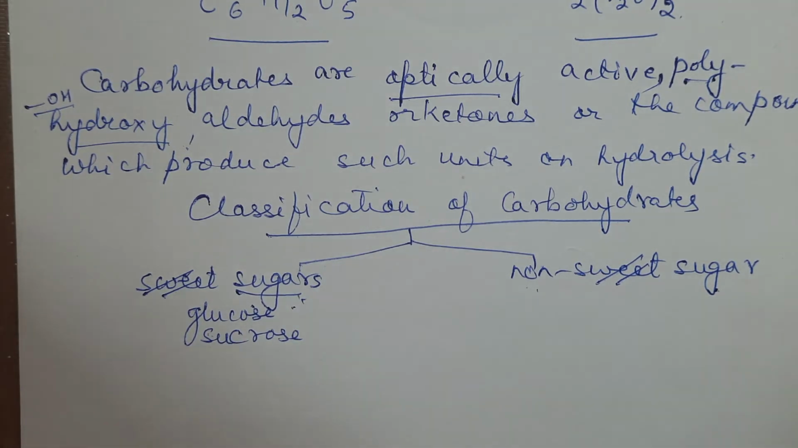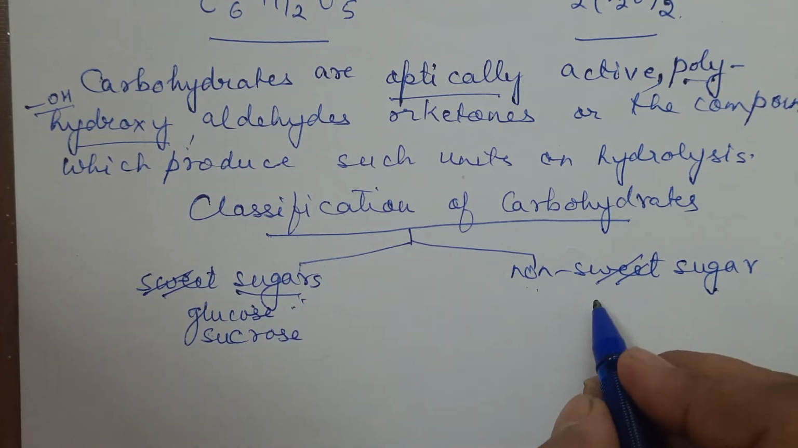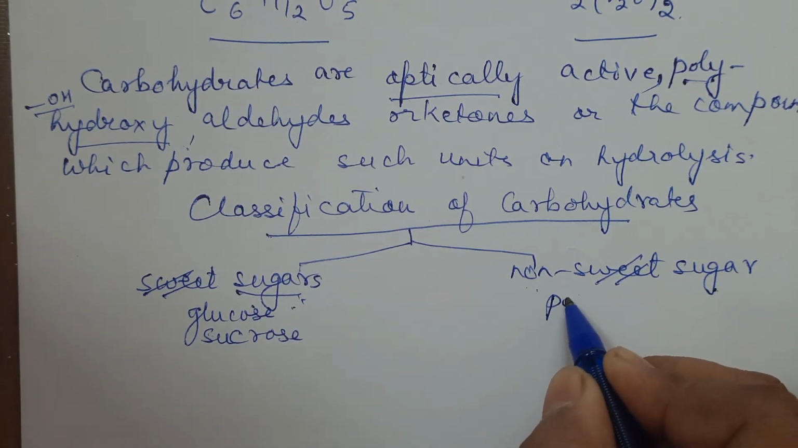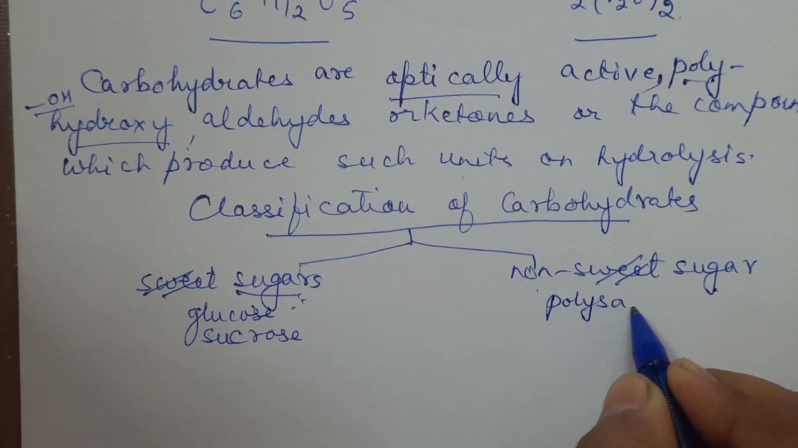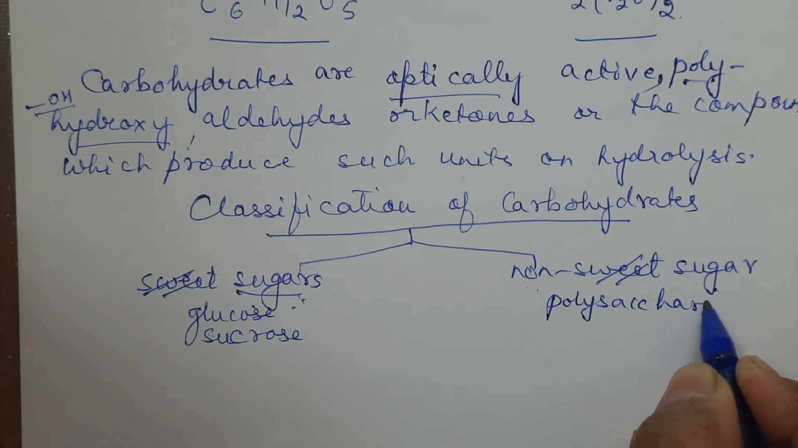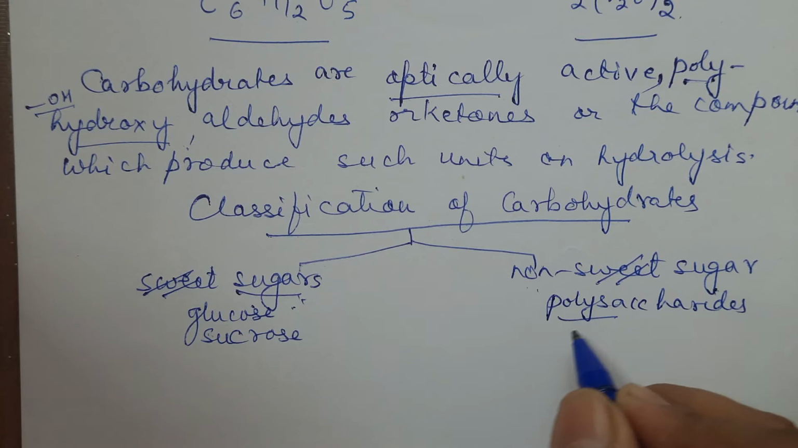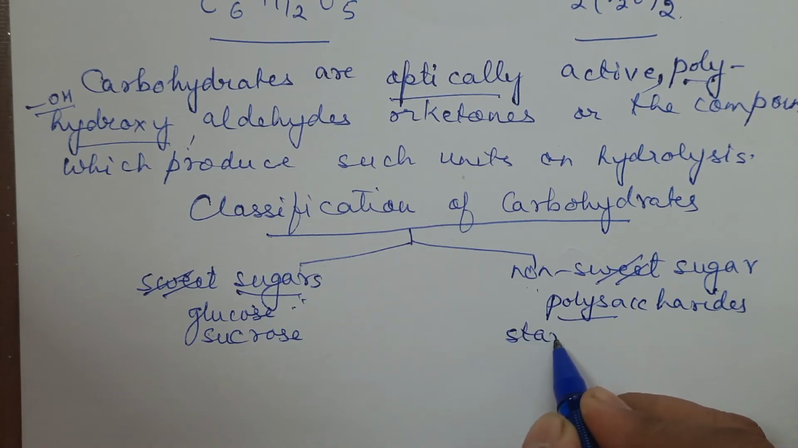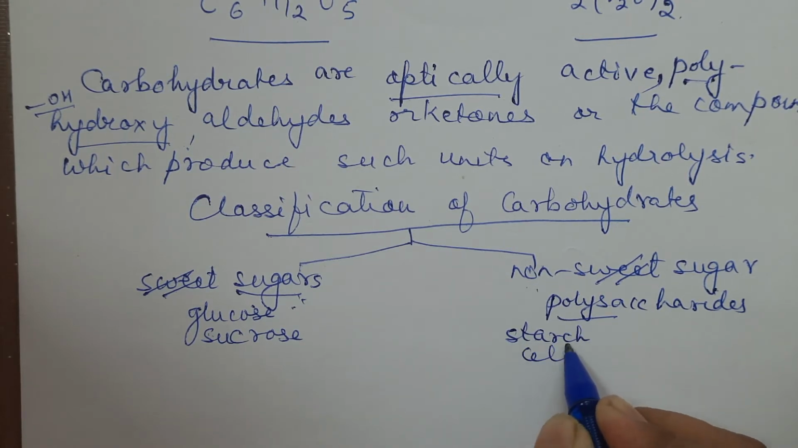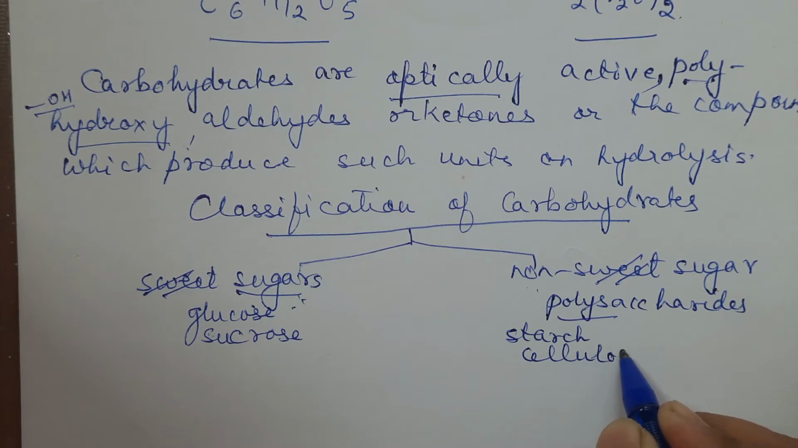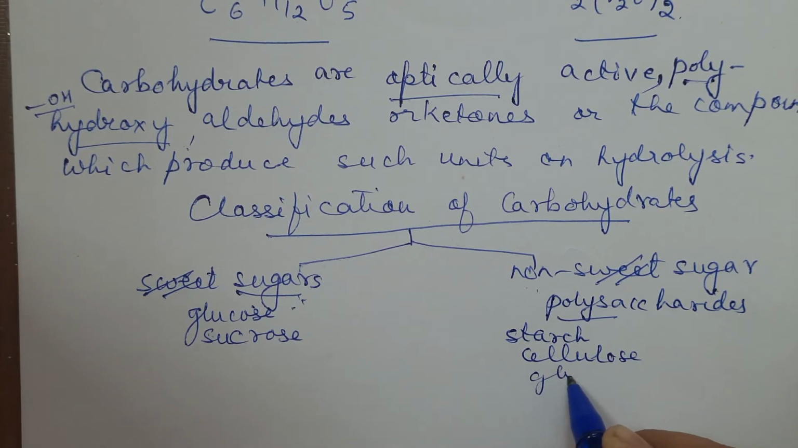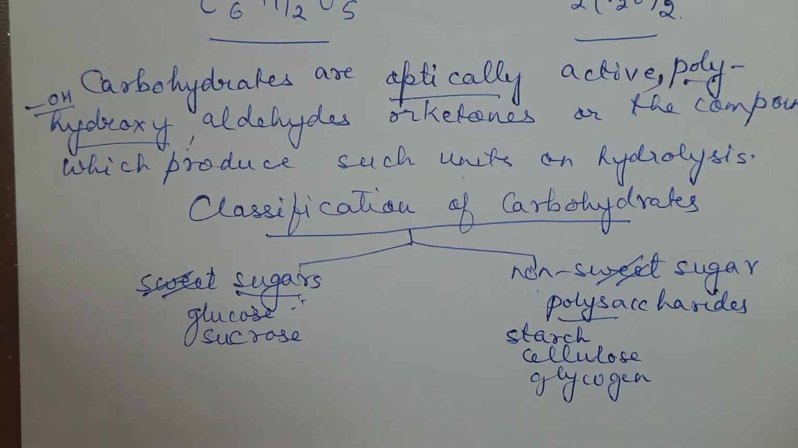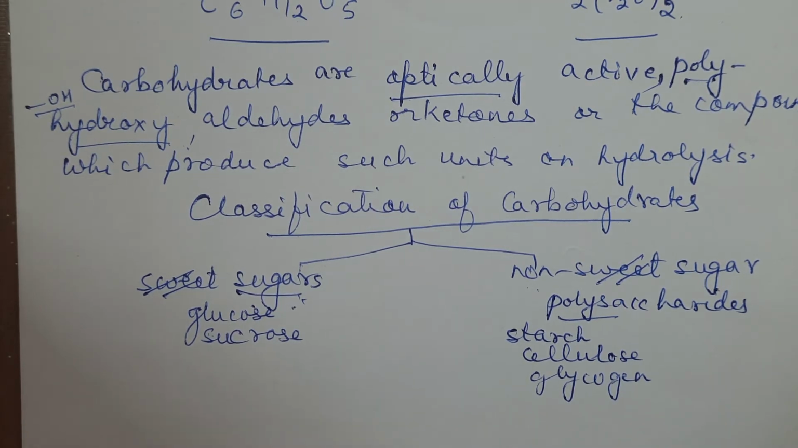These are all sugars. So instead of calling them sweet and non-sweet, we can simply call them sugar and non-sugar. The non-sugars are mainly polysaccharides. We'll be discussing what polysaccharides are. As of now, examples we can write are starch, cellulose, and glycogen. These are the examples of non-sugars. This is the first classification criteria.